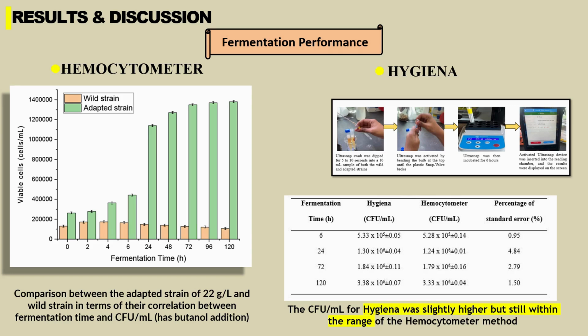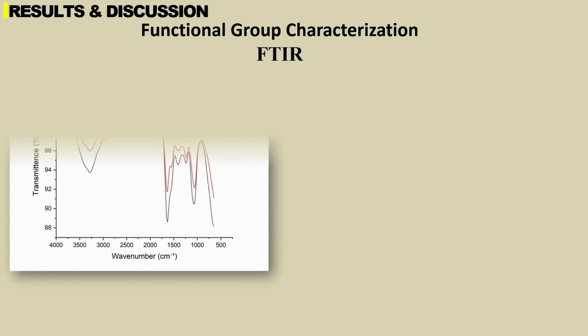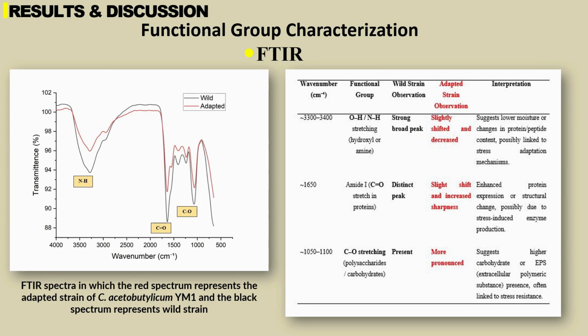Moving on to molecular and structural characterization, SEM-EDX was executed, and from here we can clearly see in SEM that the adapted strain is much smaller and has a rough surface due to butanol stress, which is the same as previous studies. As for EDX, microelements that help in the adaptive mechanism are visible in the adapted strain, such as calcium, magnesium, and zinc. Another type of characterization, functional group characterization, FTIR, was executed, and several strong peaks are visible and show distinct differences compared to the wild strain. For instance, the amide bond at wavelength 1650 shows enhanced protein expression due to stress-induced enzyme production.